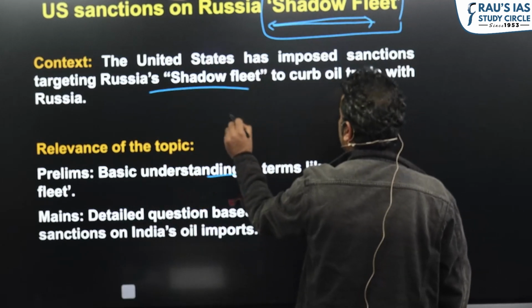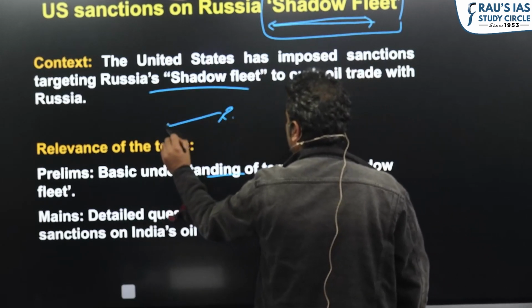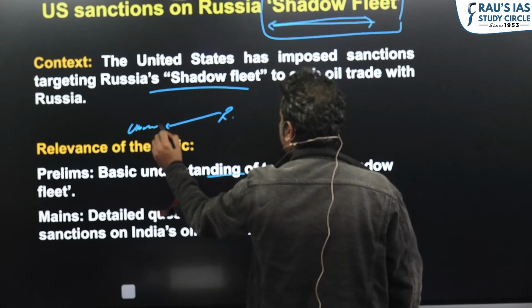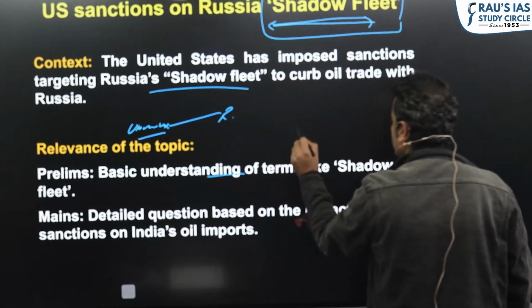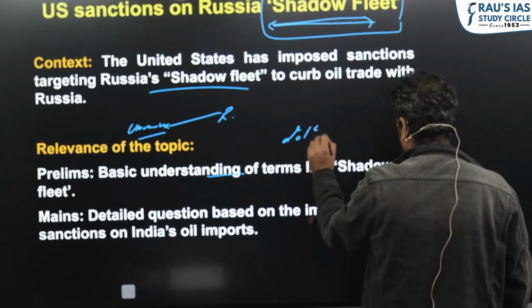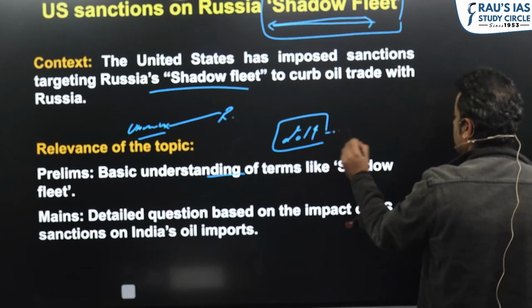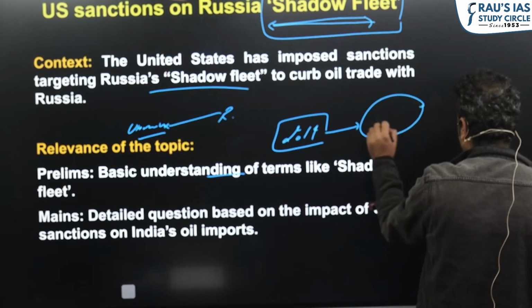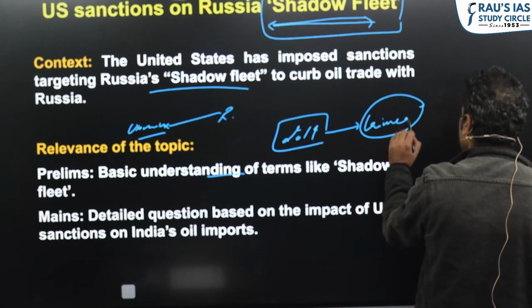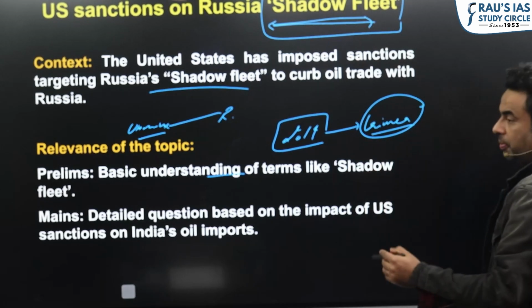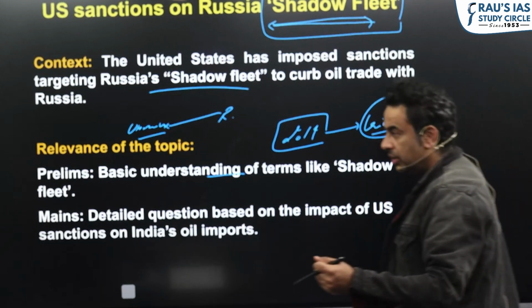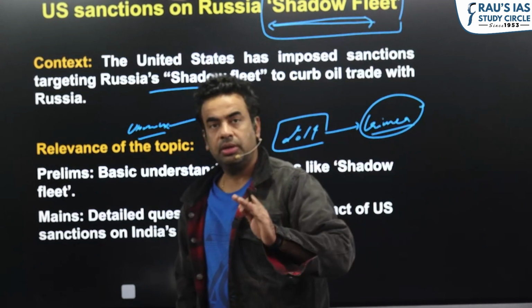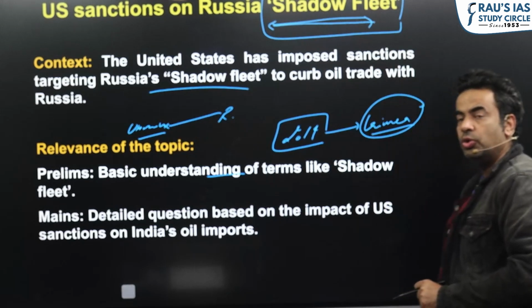We all know this, that since Russia's military action in Ukraine, in fact, in 2014 Russia took over the political control over the Crimean Peninsula, which was a part of Ukraine.